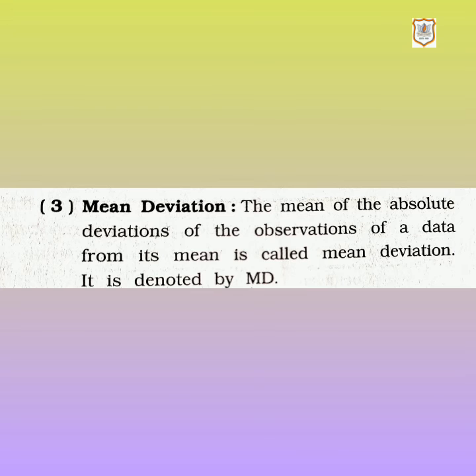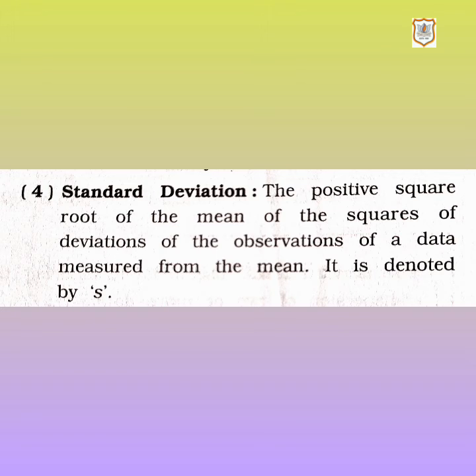Fourth is standard deviation. Let's read it. The positive square root of the mean of the squares of deviations of the observations of a data set measured from the mean. It is denoted by S. That means standard deviation is the measure of dispersion of a set of data from its mean.